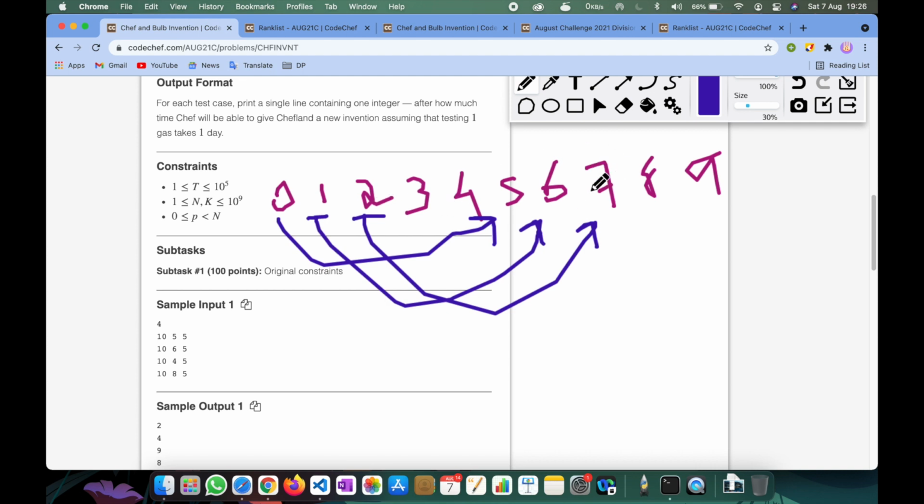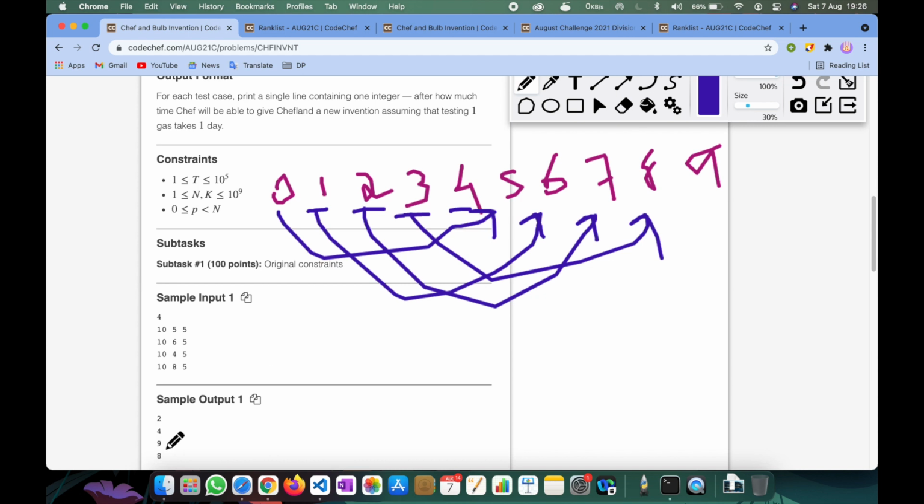It is the sixth day, right? After that there is no such integer, so he comes back here and goes here. So it is the seventh day, the eighth day. After that he comes back here, so it is the ninth day, right? So here the answer is the ninth day.